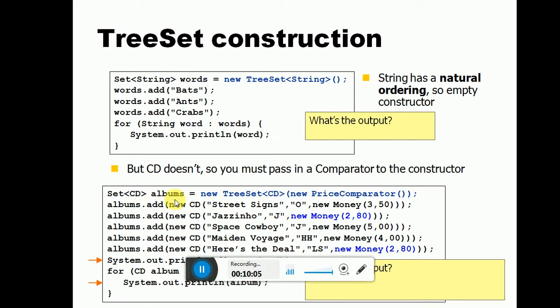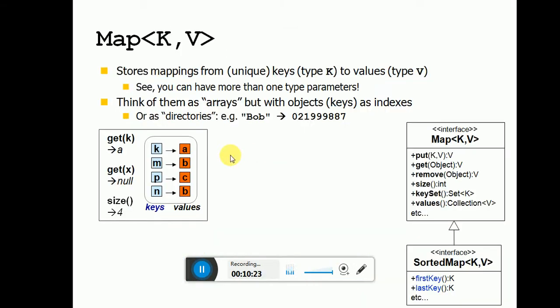Then Set<CD> album = new TreeSet<CD>(new PriceComparator()); album.add(new CD("Street Sings")) and create some arguments, positive ones, and print the statements. That's it. So what's the output? This shows the output, this is the code output.